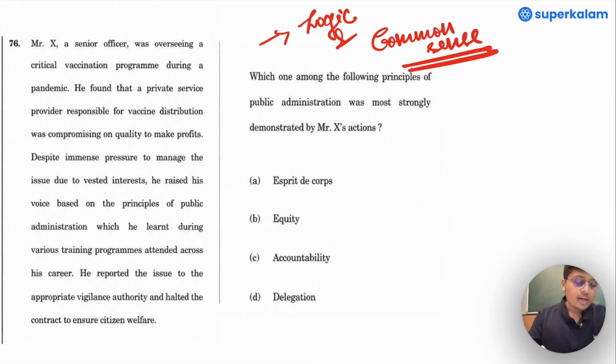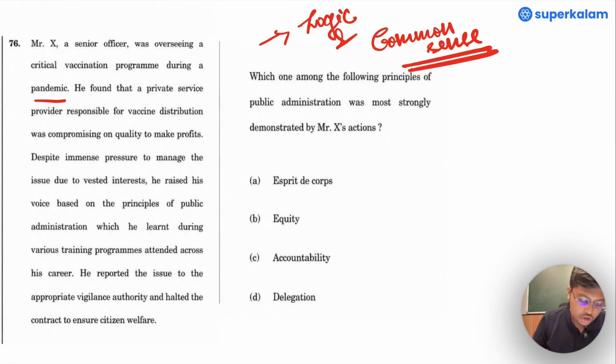Mr. X, a senior officer, was overseeing a critical vaccination program during a pandemic. He found a private service provider responsible for vaccine distribution was compromising on quality to make profits. Despite immense pressure to manage the issue due to vested interests, he raised his voice based on the principles of public administration, which he learned during various training programs attended across his career.